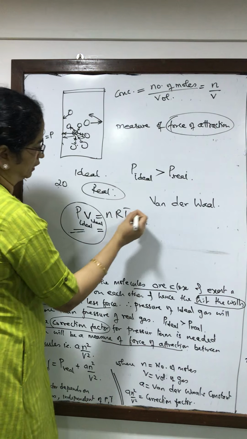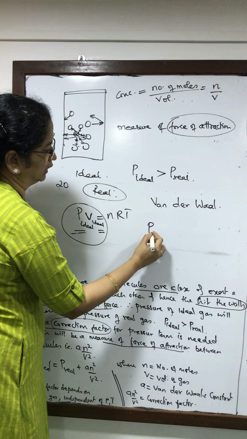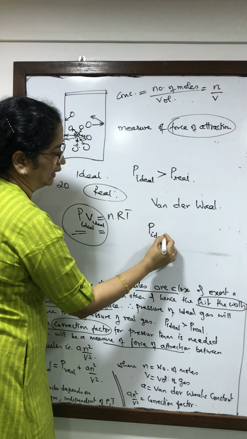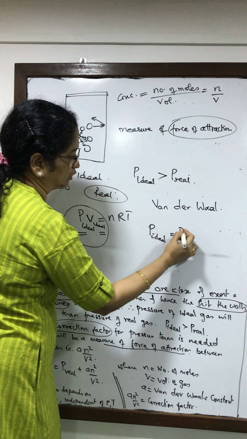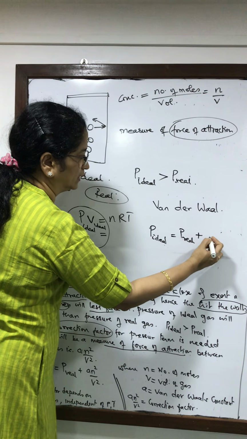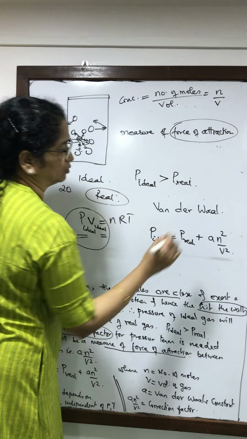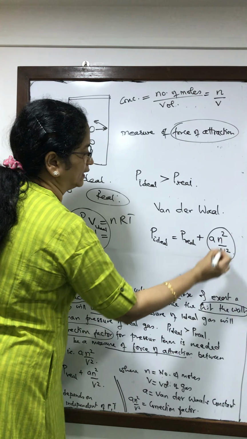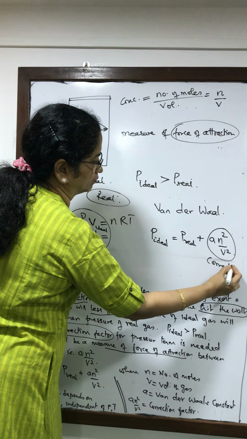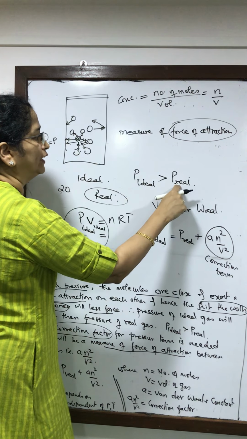So the correction term for this pressure term will be: pressure of the ideal gas is equal to pressure of real gas, which is less. So I have to add a term, that is a n square upon V square. This is the correction term that has to be added to this value because this is smaller.